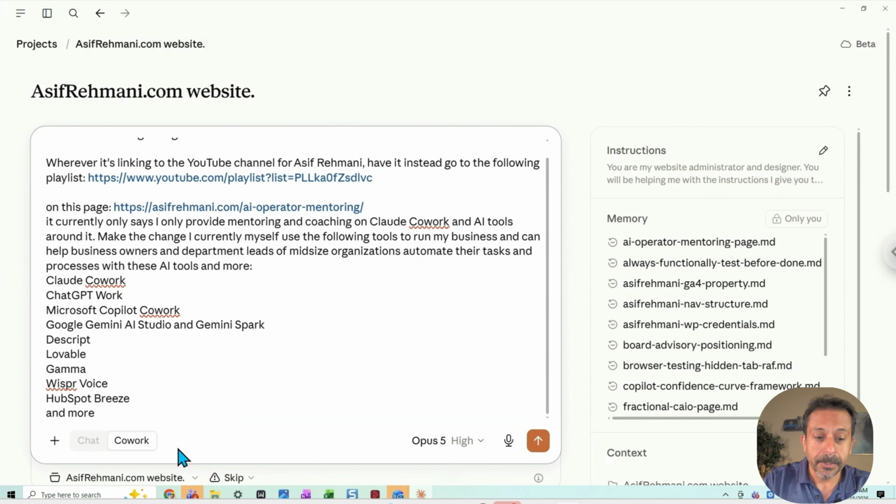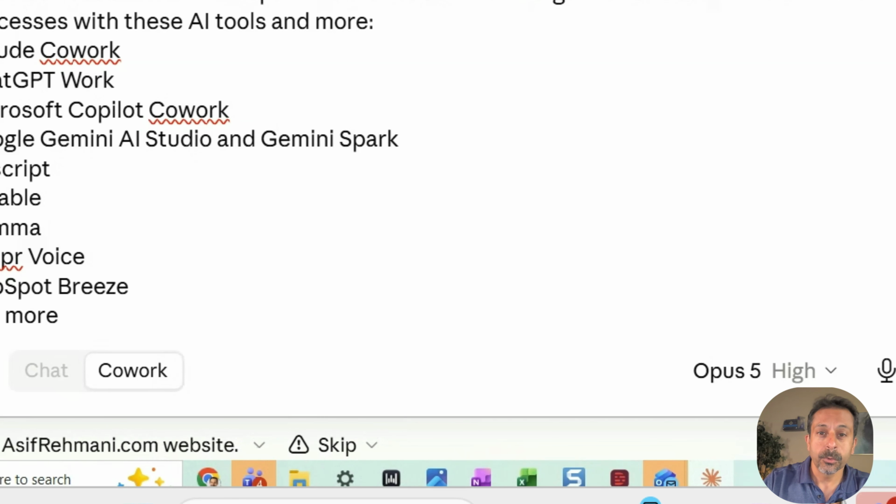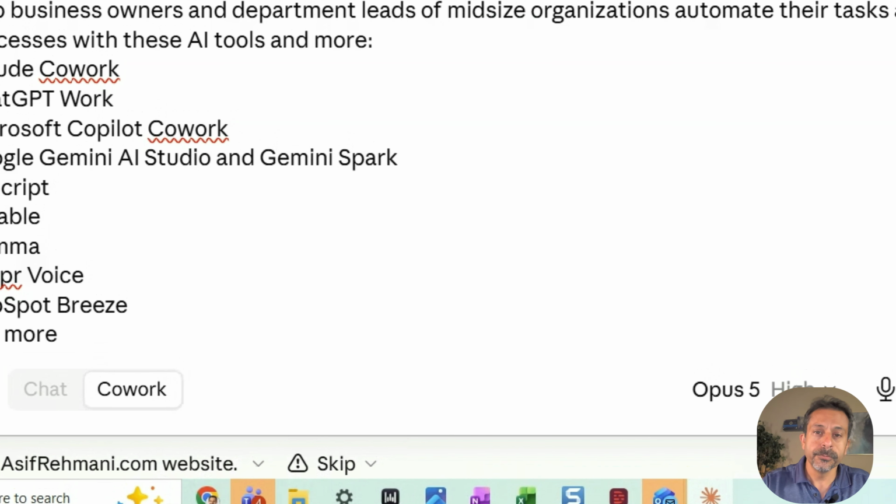And then at the bottom here, extremely important, it has to know what project to use, what credentials to use. So I've given it credentials ahead of time, which I'm not going to cover in this video, but that's the kind of stuff you have to set up ahead of time before it knows where to go and what to do. So you make a user ID and password, which could be an application password, or you give it access so it can use your browser to go to the site, and WP admin for WordPress or other kind of admin. And on top of that, you train it if you want. You can actually train it to do certain things or not do certain things.